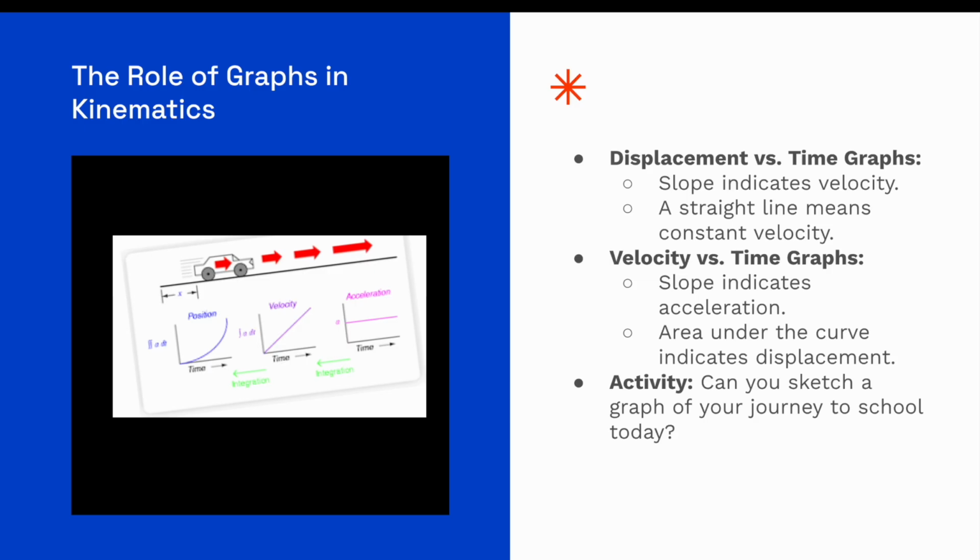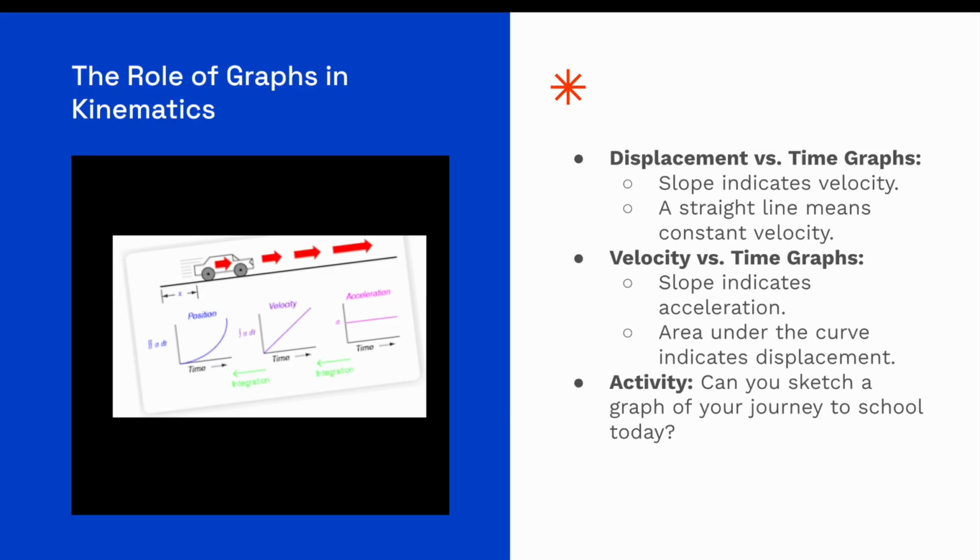So a displacement time graph is what you can see here, the position with the time, the blue graph on the left. So this basically shows us what the position of the car or the object is at a certain point in time. Now, the slope of this graph, meaning the gradient, if we drew a straight line here, would be what we call the velocity.